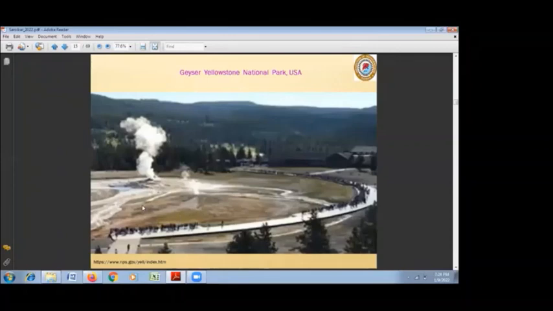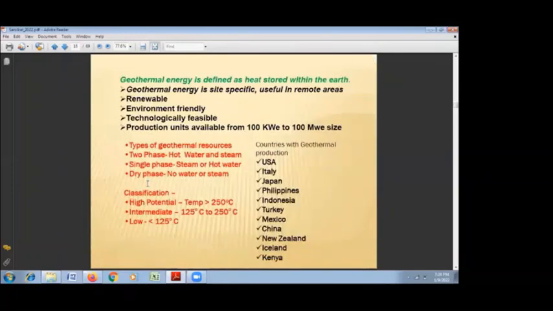Some yellow patches we can see. There are actually some arsenic deposits also there, and it's not visible here. But such type of secondary mineral deposition is always observed along the hot spring or geyser area of any geothermal field. So what is a geothermal area?